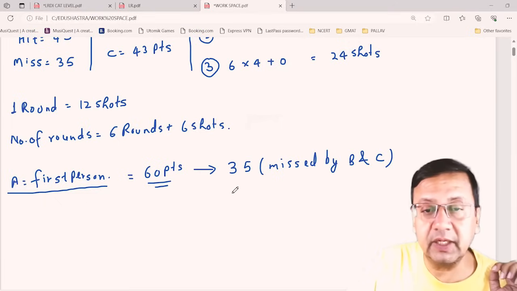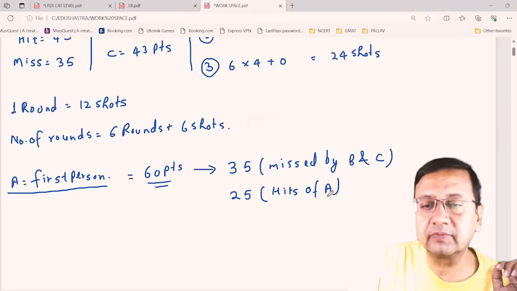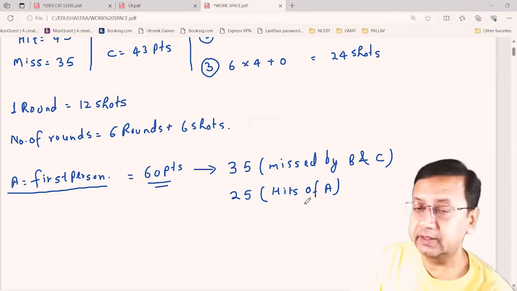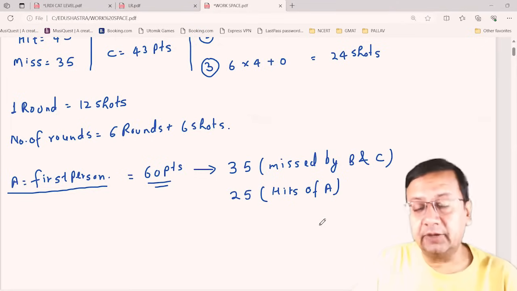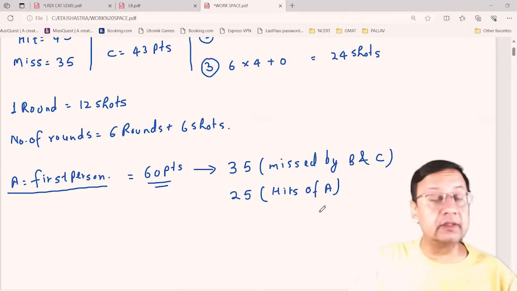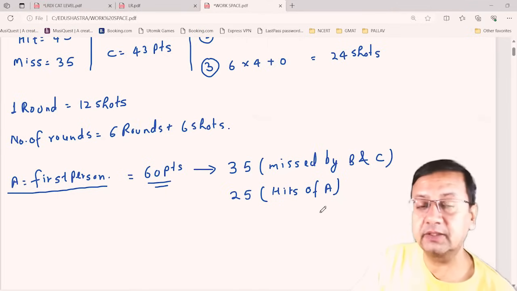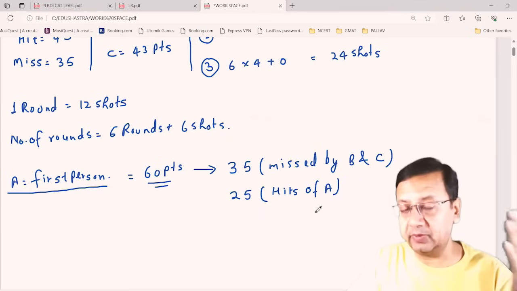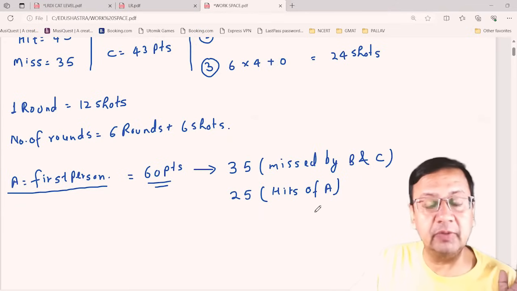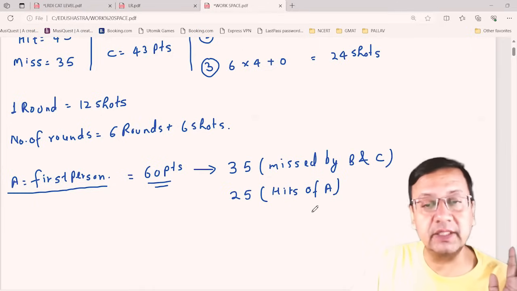So I can say the remaining 25 points are from A hitting. These are the hits of A. And A is getting this by hitting the target. Now, for every hit, a person is getting 2 points. For every miss, others are getting 1 point each. So we are assuming all the missed 35 targets are missed by B and C, not by A. So A is scoring 35 points from there, and the remaining 25 points come from hitting by himself. So he is scoring a total of 60 points.